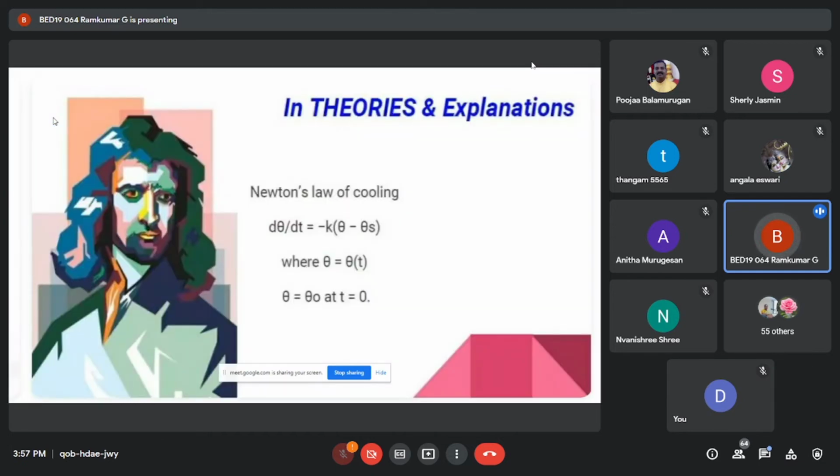Then we have studied Newton's law of cooling: d theta by dt equal to minus k into (theta minus theta s). Here, theta means the temperature of the cooling object at a time t, t means the time since the first reading, theta s means the temperature of the surrounding medium, and k is a constant. We are sitting at one temperature inside the room, and the surroundings have some other temperature. Using Newton's law of cooling and the differential equation, we can calculate what temperature we have surrounding us.